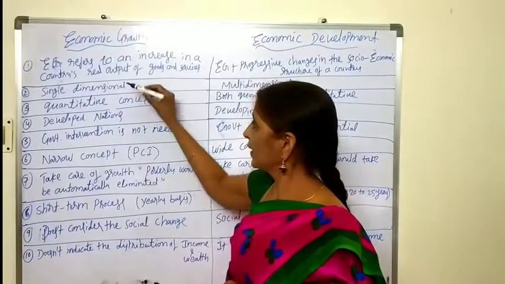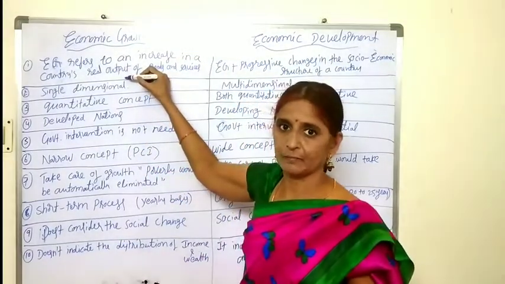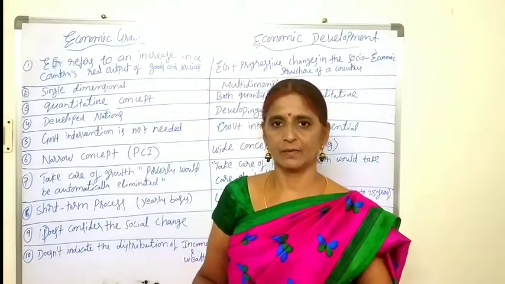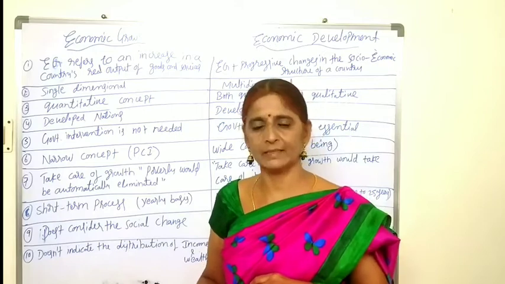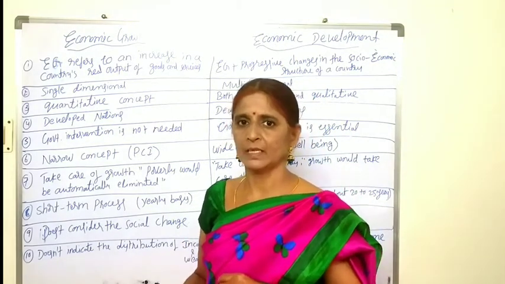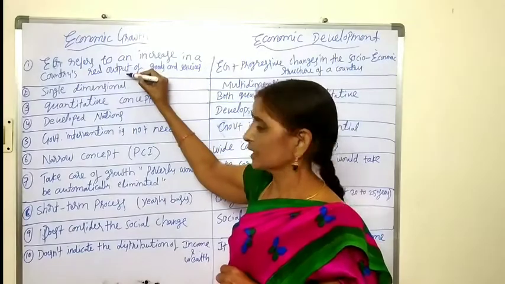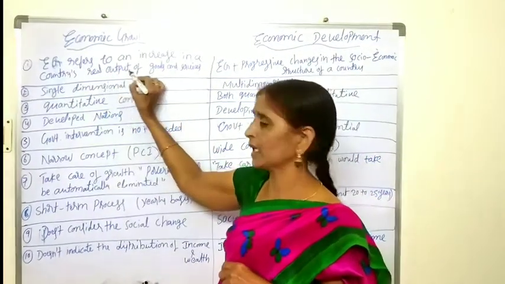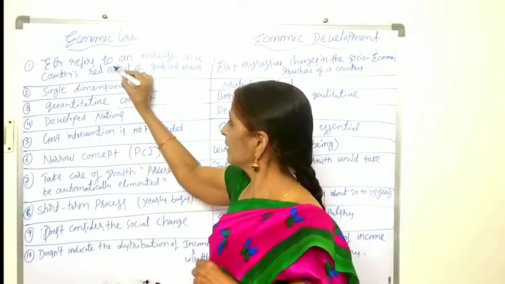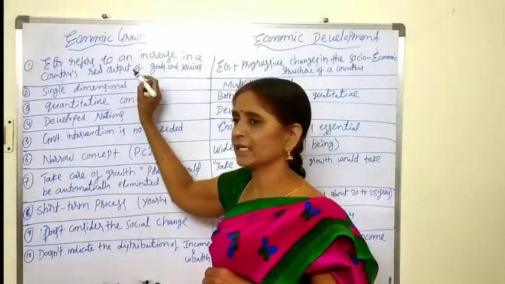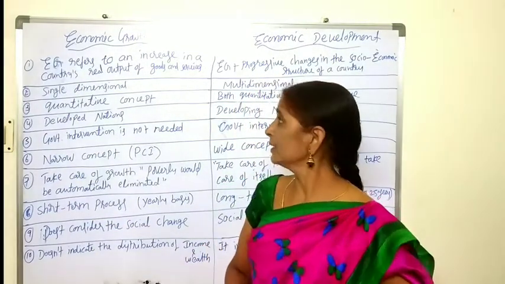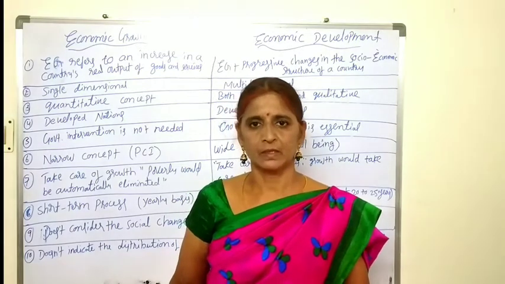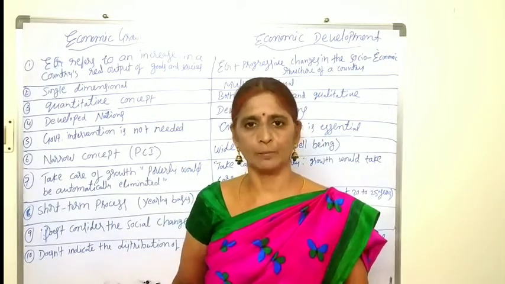That is, by using the base year's price index. Already you know what the base year is. A year where droughts and floods are not there and the price range is moderate is taken as the base year. Any year's national income, if measured using the base year's price index, is called the real output. So economic growth is nothing but an increase in a country's real output of goods and services. If an economy is producing more goods and services, that is definitely considered economic growth.